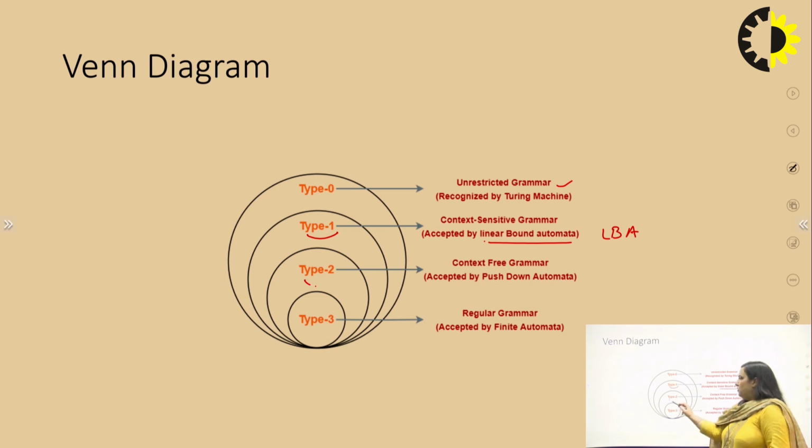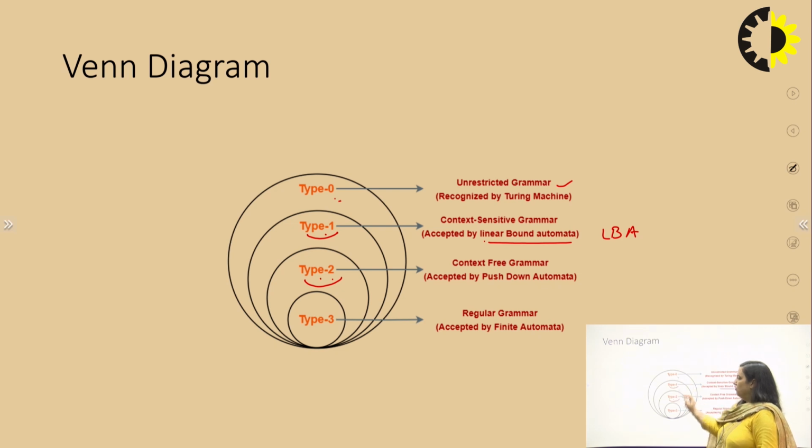Third type grammar is type 2 grammar. Type 2 grammar is context free grammar, and the language generated by this type 2 grammar is context free language, and the machine required to accept this language is push down automata or PDA, and it has more restriction as compared to type 1. Type 0 has the least restriction or no restriction. Type 1 has some restriction as compared to type 0, and type 2 has more restriction as compared to type